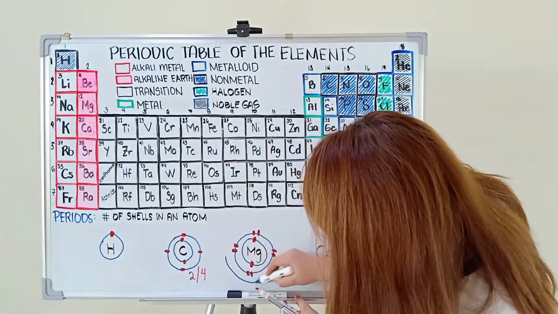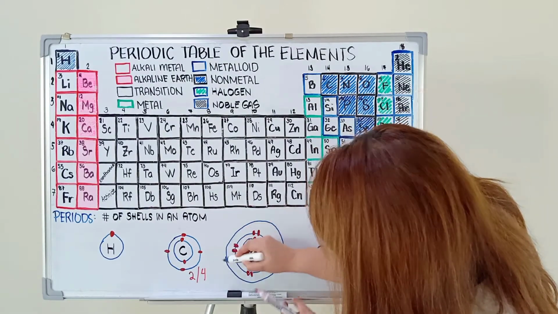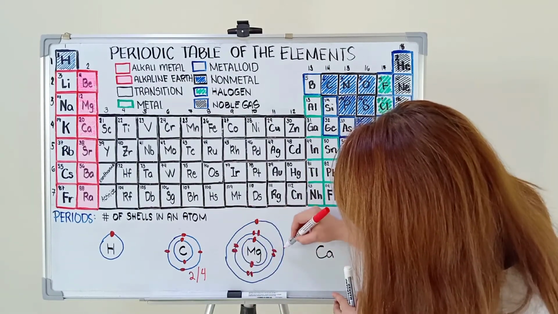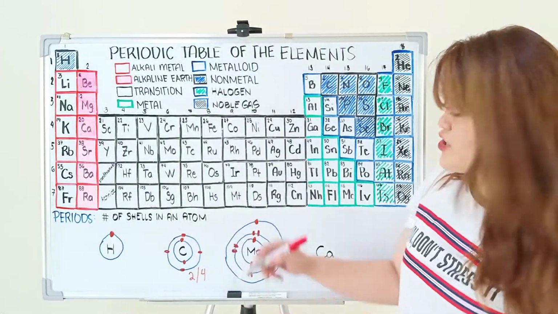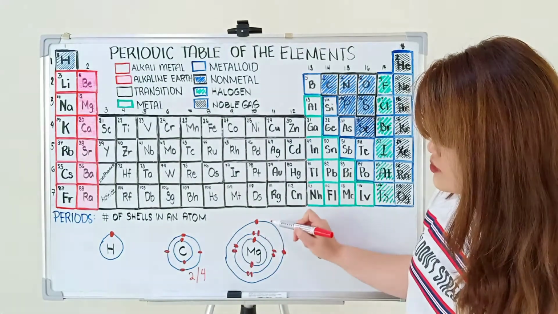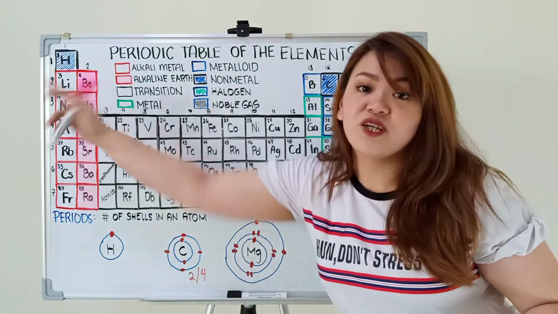So, go ahead and draw the third shell. 11, 12. So, ngayon, ilang shells meron tayo? We have 1, 2, 3. Kaya si magnesium is in period 3.